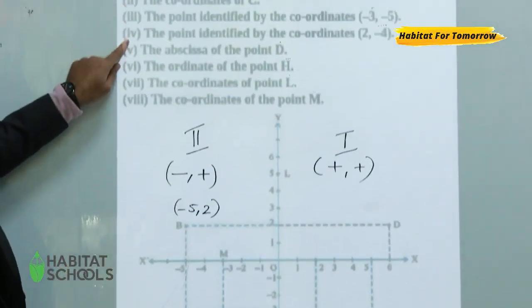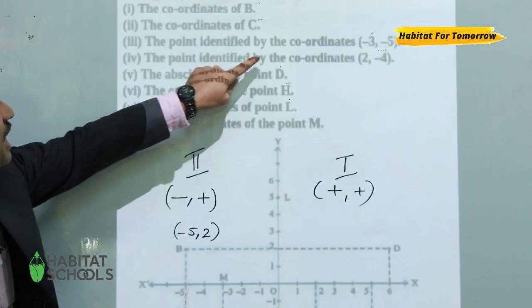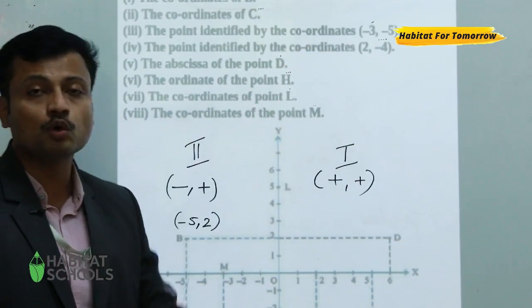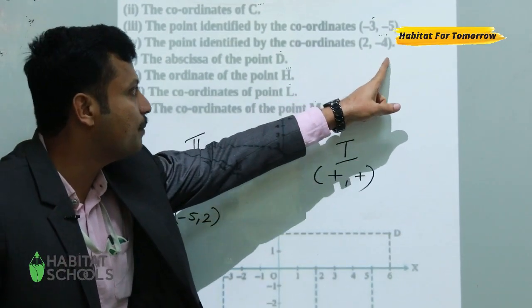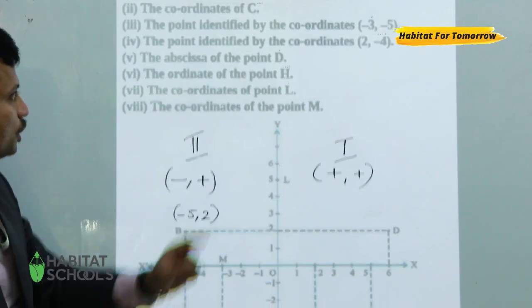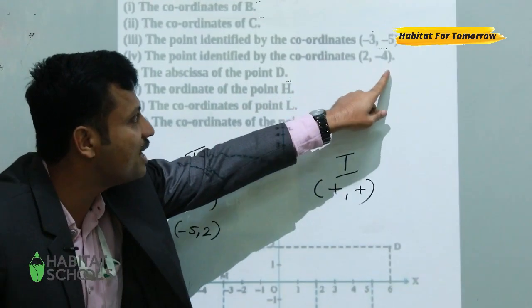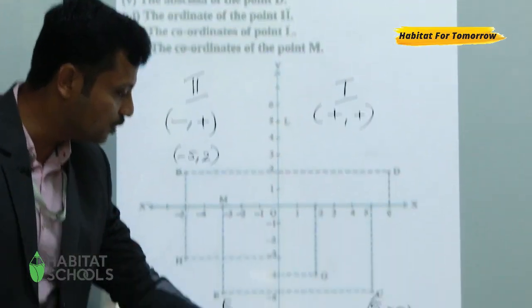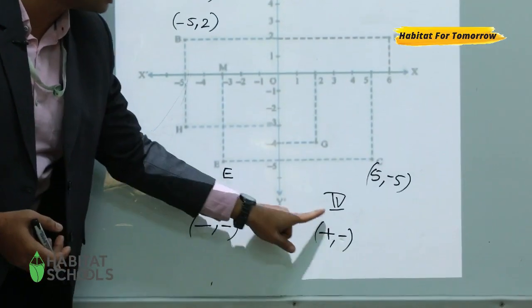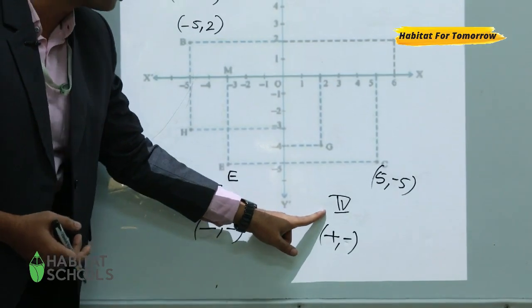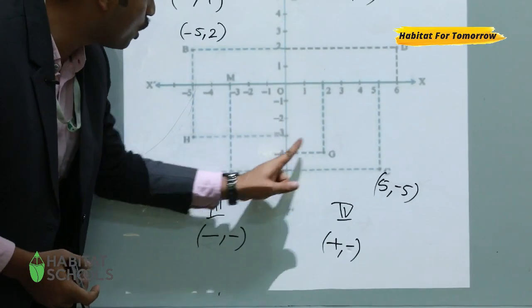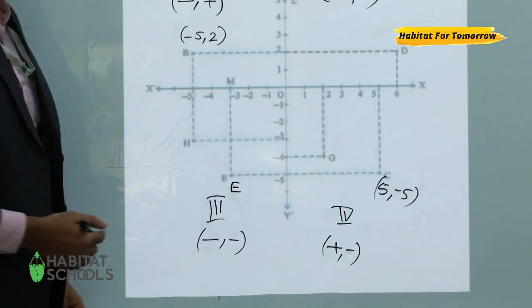Then comes the fourth question. The point identified by the coordinates 2 comma minus 4. That is, one is a positive number, another is a negative number. So you need to identify positive and negative. Which quadrant? Fourth quadrant. The number is 2 comma minus 4. We can check 2 comma minus 4. The answer is G.